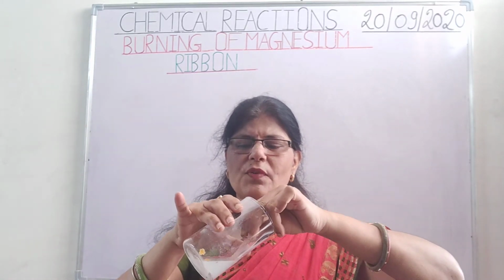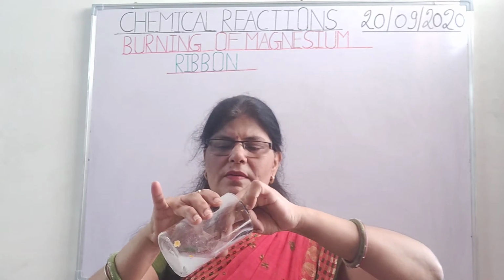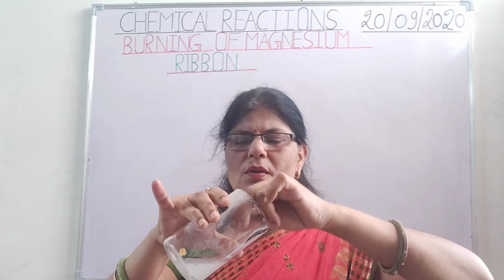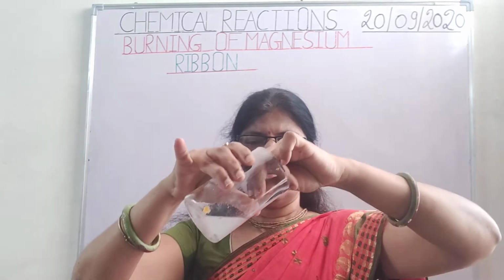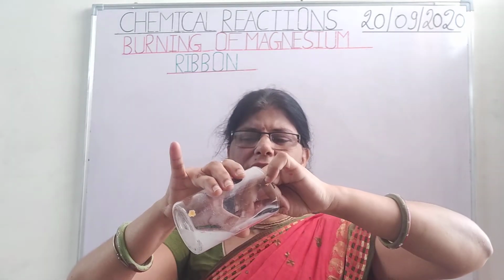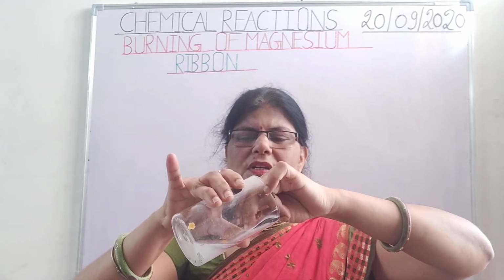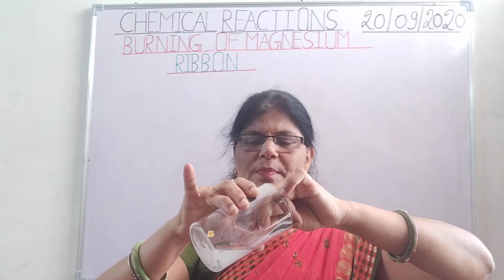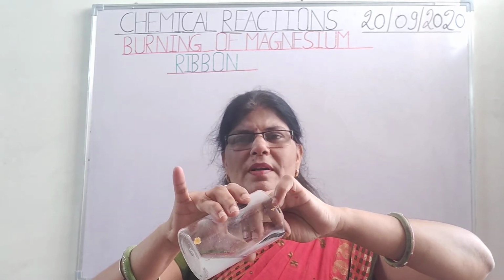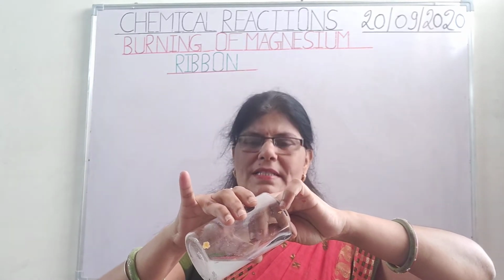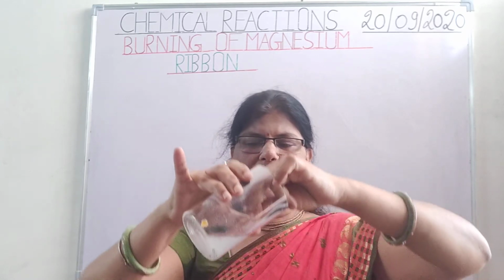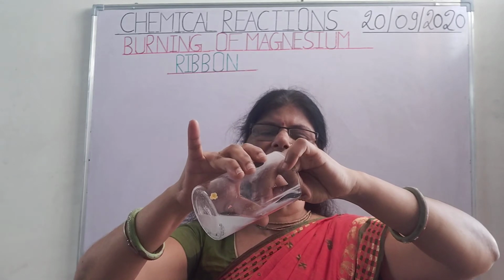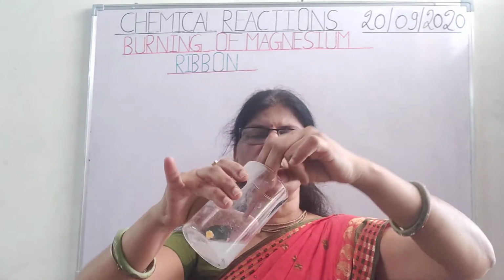I am checking whether the red litmus paper gets converted into blue color or not. I have already checked blue litmus paper. It remains blue, which means the solution is not acidic. But now I am checking whether the red litmus paper gets converted into blue or not.